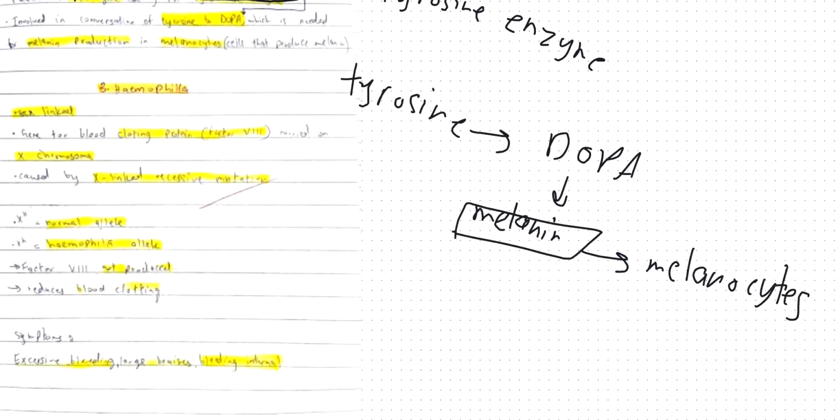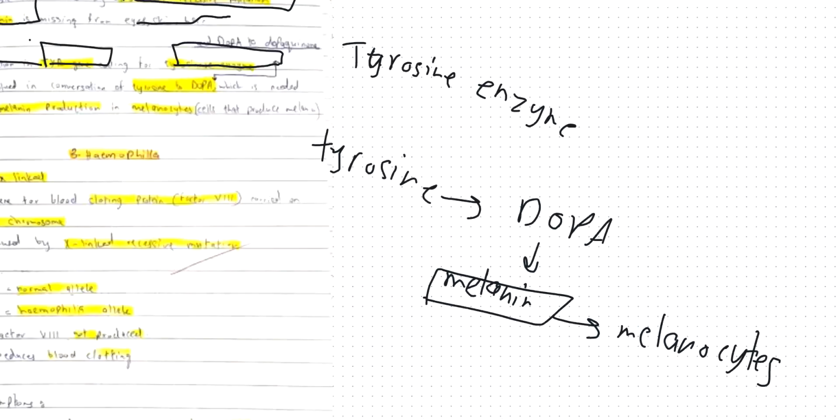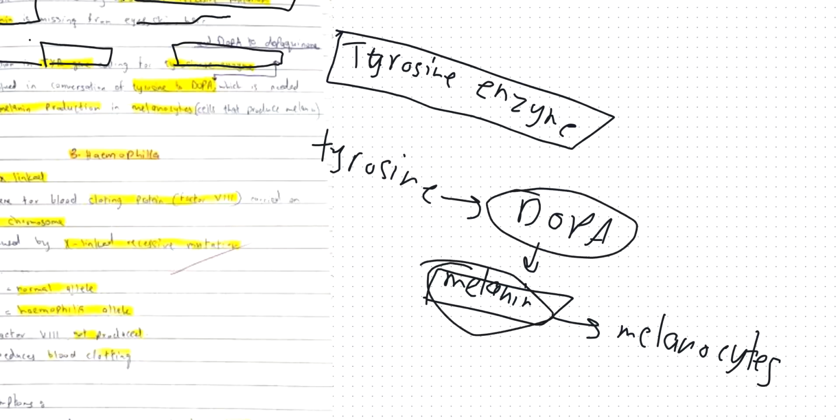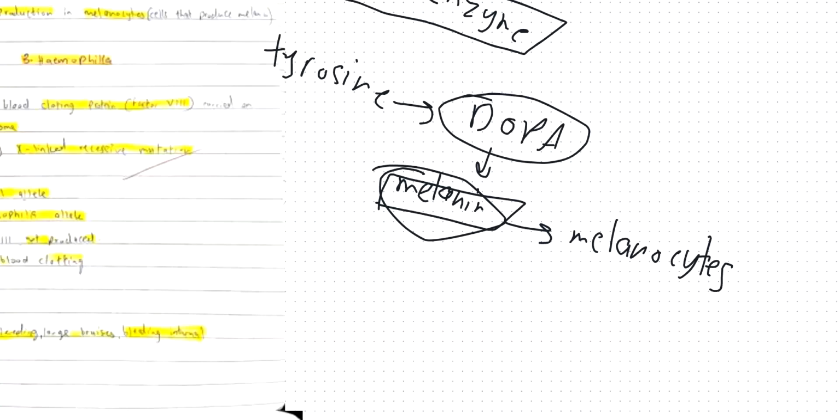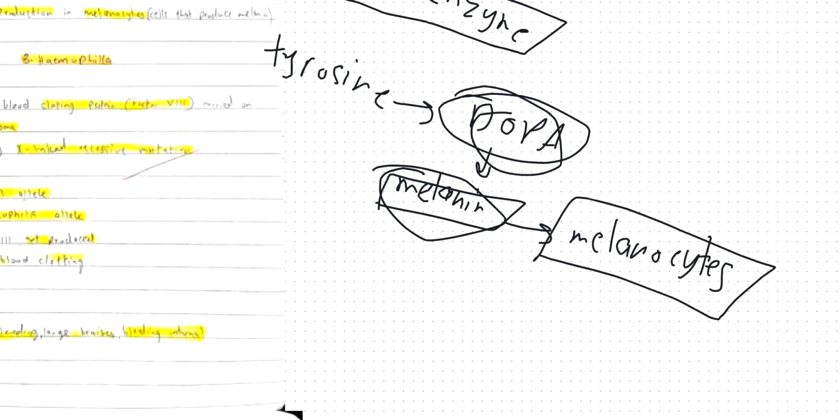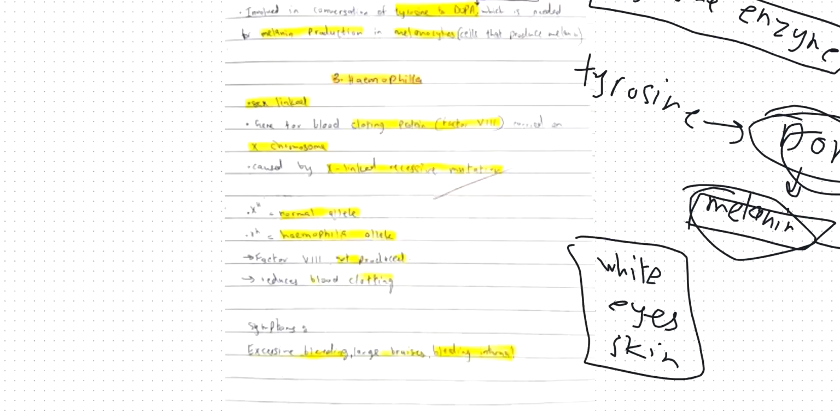Remember, in summary, the mutation happens in the tyrosinase enzyme. Tyrosinase is needed to convert DOPA into melanin. If you don't have this enzyme, then you won't have this conversion from DOPA to melanin, so no melanin is produced by the melanocytes. So when someone has albinism, there would be no color. He'll be white, so his eyes and his skin would be white. And you have to know the symptoms, how you can figure it out.